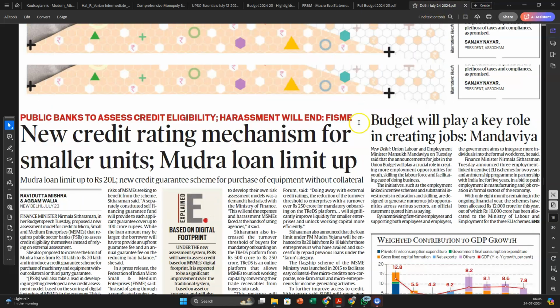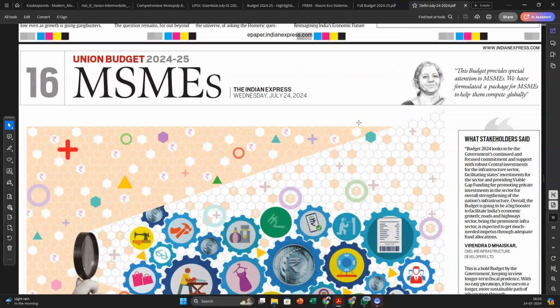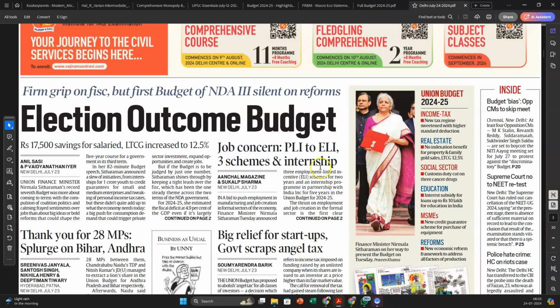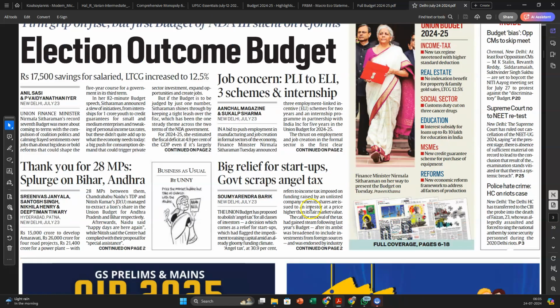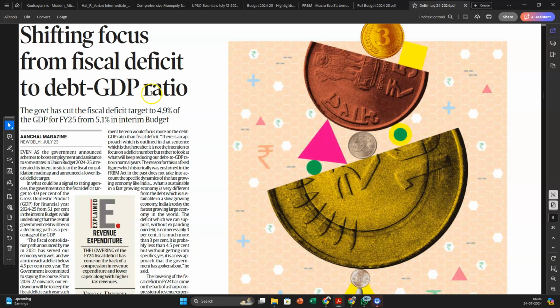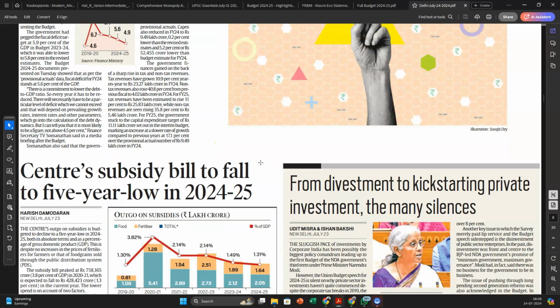Now coming to the articles of the day, what do you need to read? Election outcome budget, as I told you, jobs and ELI, PLI to ELI, big relief for startups, angel tax that I was talking about as well. You can read this article just in case you are from Delhi. Shifting focus from fiscal deficit to debt to GDP, important article.